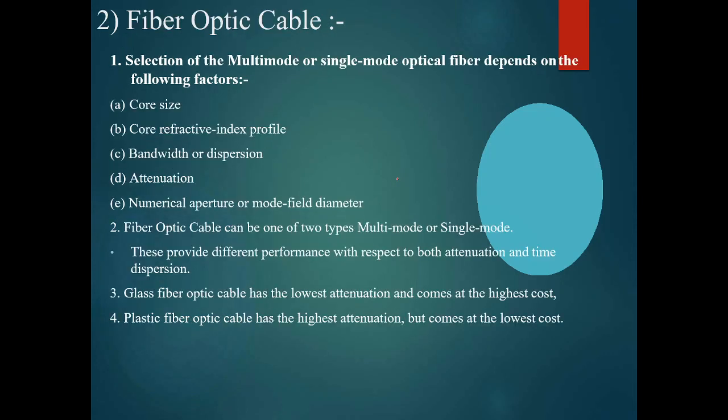So next, optical fiber cable. What type of optical fiber cable do I have to choose in order to link the light source to the optical cable? Mainly we have to see the core size. Whether the light ray released by the light source can be compatibly sent through the optical cable or not, and whether the wavelength released by the optical source can be sent through this core size or not.